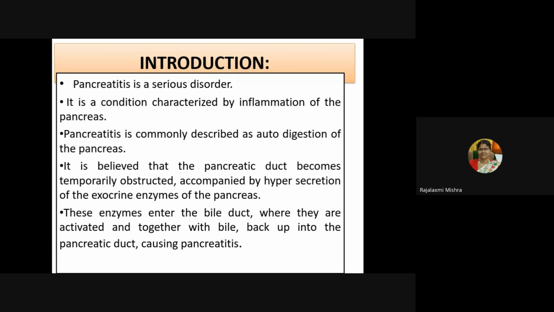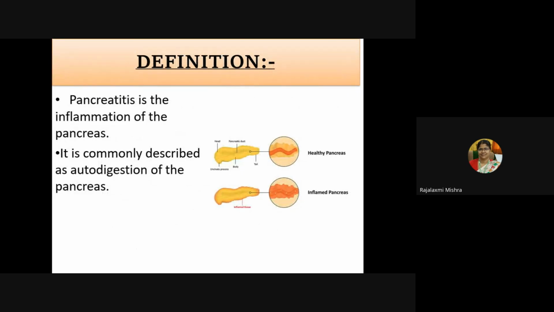Pancreatitis is a serious disorder. It's a condition characterized by inflammation of the pancreas. Pancreatitis is commonly described as autodigestion of the pancreas. It is believed that the pancreatic duct becomes temporarily obstructed, accompanied by hypersecretion of the exocrine enzymes of the pancreas. These enzymes enter the bile duct where they are activated and together with the bile back up into the pancreatic duct, causing pancreatitis. So, pancreatitis is the inflammation of the pancreas, commonly described as autodigestion of the pancreas.